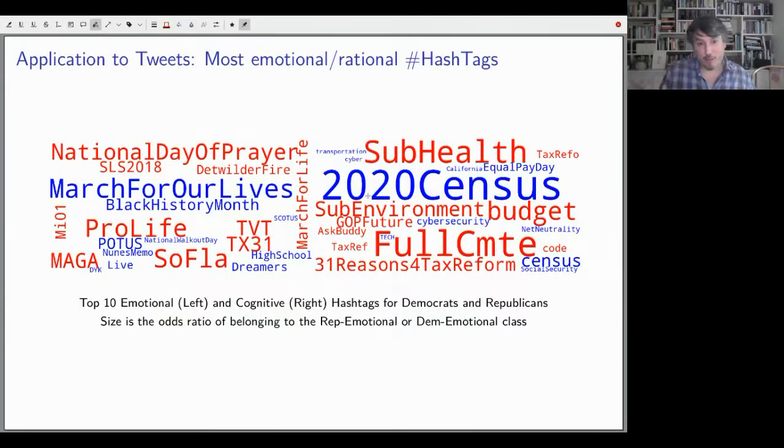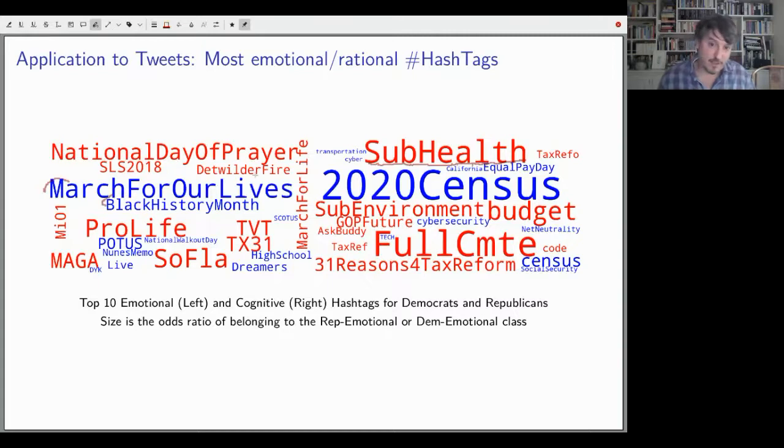We also show that it works on Twitter. We made this on a corpus of Republican and Democrat congressmen. So these are in red, some Republican emotional hashtags. And these are some Republican reason or rational hashtags. And in blue, you have March for Our Lives, Black History Month.